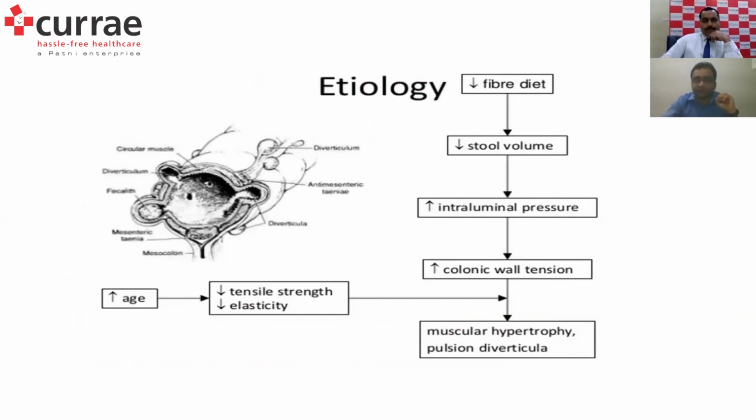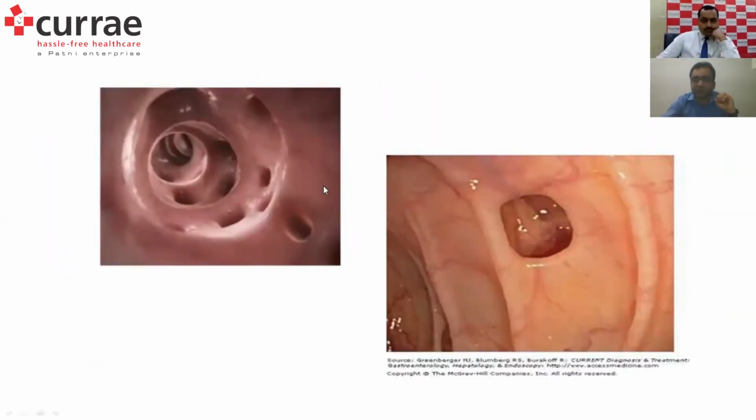How does the etiology go? If you can see, this is the colonoscopic image of the diverticula, with the normal lumen of the colon. It is very difficult to find out which exactly is the normal lumen and which exactly is the diverticulum.